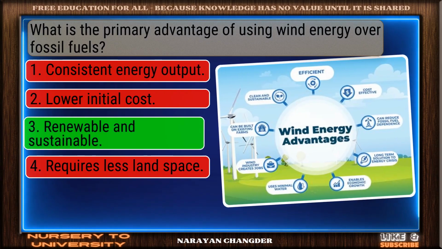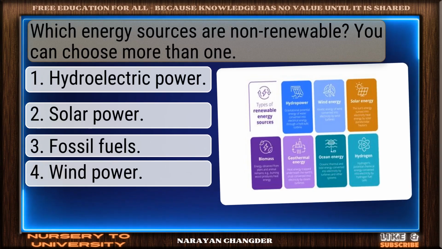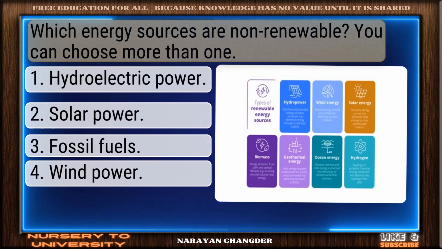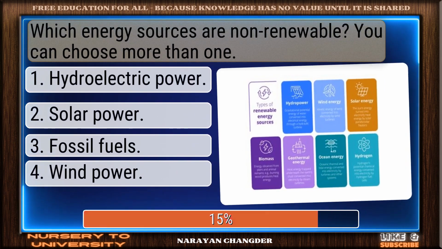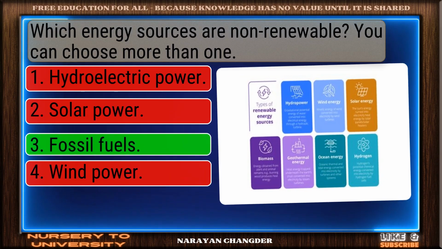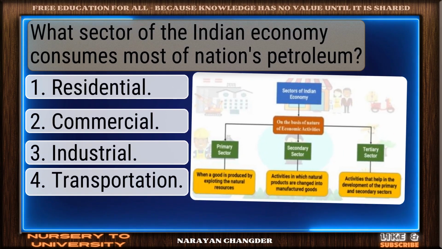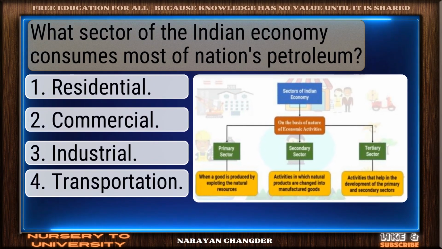On track. Renewable and sustainable is correct. Which energy sources are non-renewable? You can choose more than one. Strong choice. Fossil fuels is right. What sector of the Indian economy consumes most of the nation's petroleum?